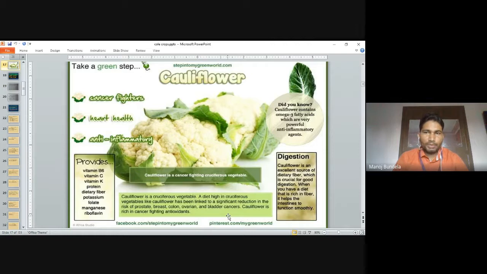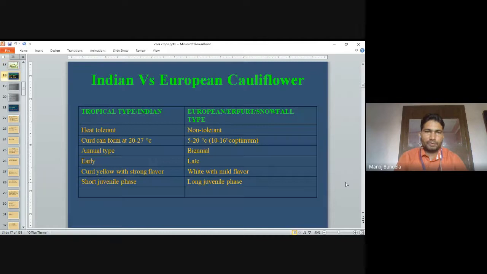Cauliflower contains omega-3 fatty acids, which are very powerful anti-inflammatory agents. Cauliflower is a cruciferous vegetable. A diet high in cruciferous vegetables like cauliflower has been linked to a significant reduction in the risk of prostate, breast, colon, ovarian, and bladder cancers. Cauliflower is rich in cancer-fighting antioxidants. So these are some of the importance of cauliflower.